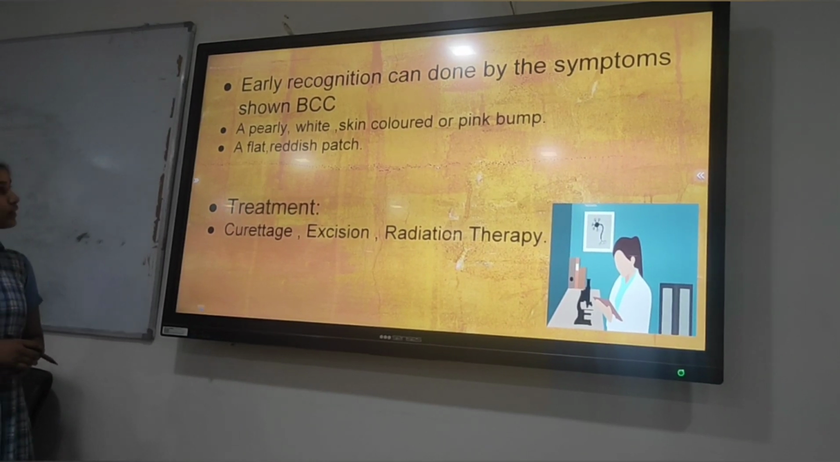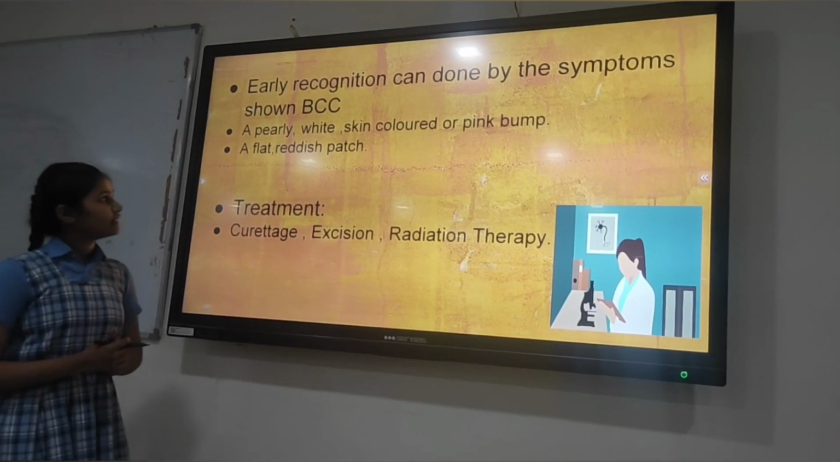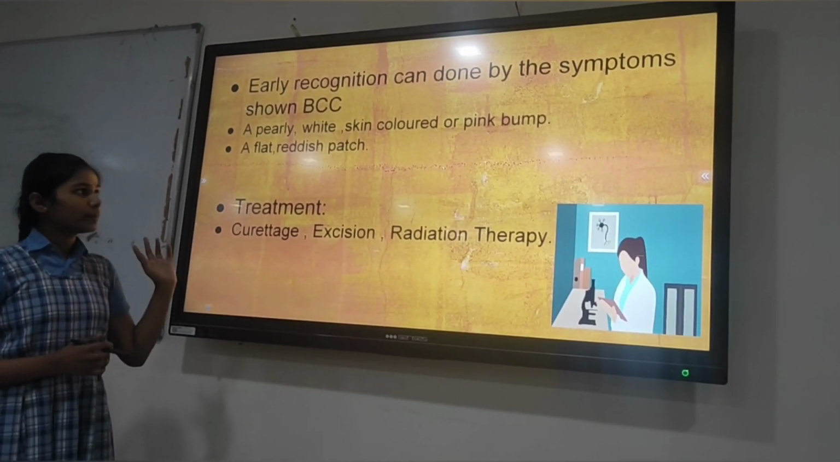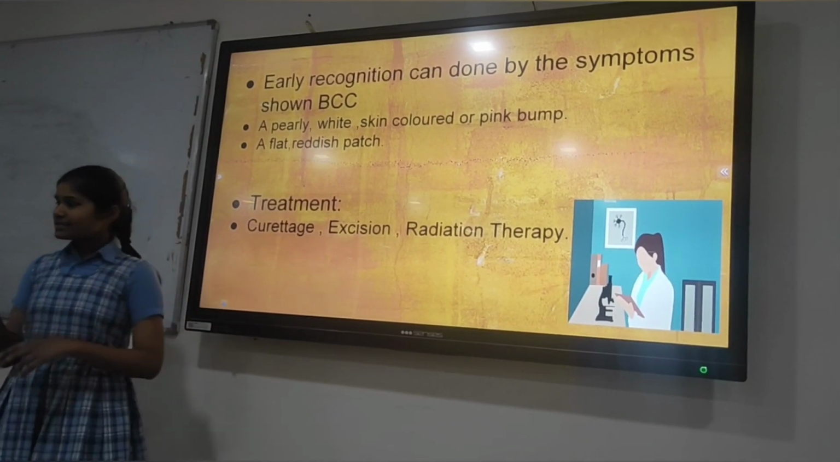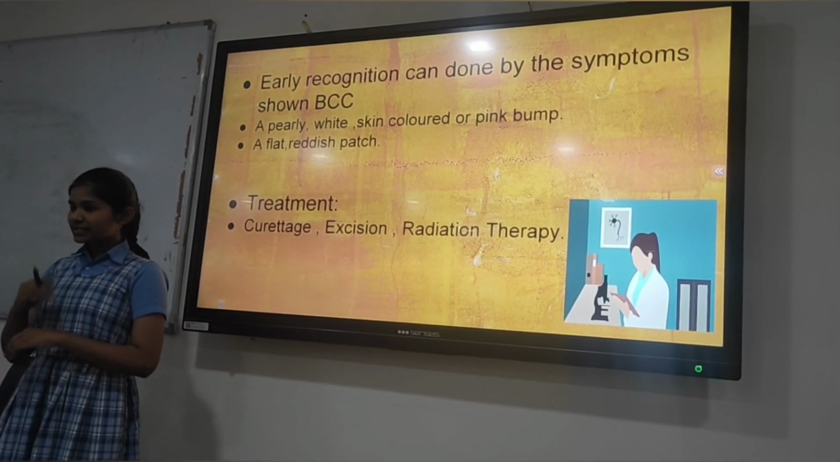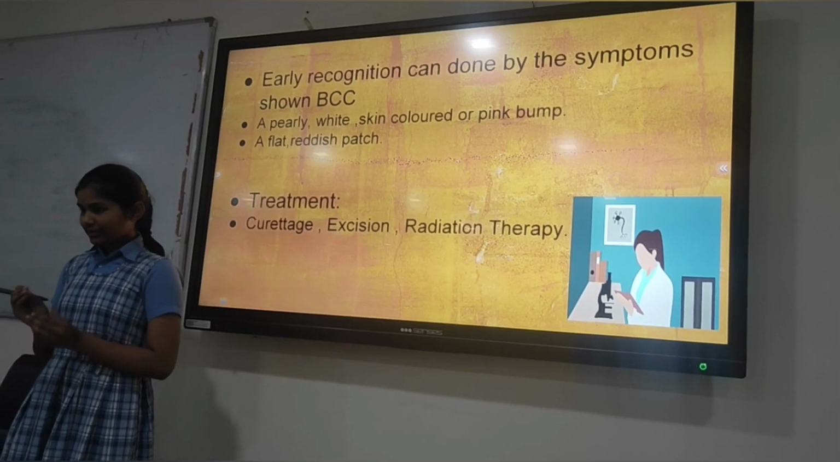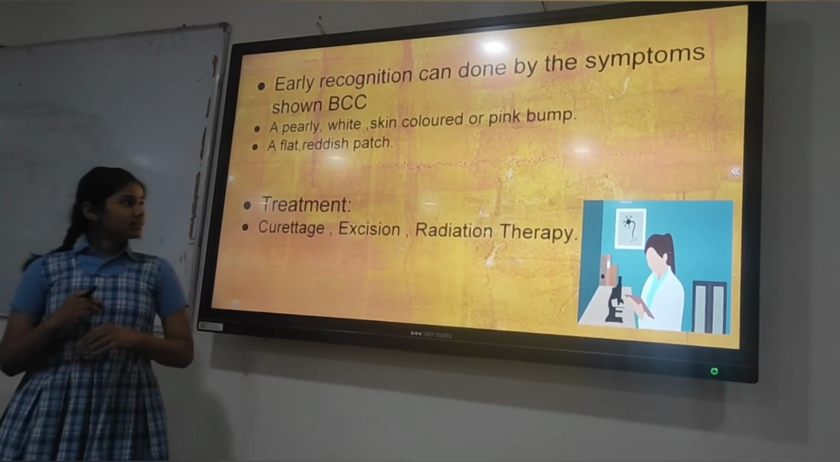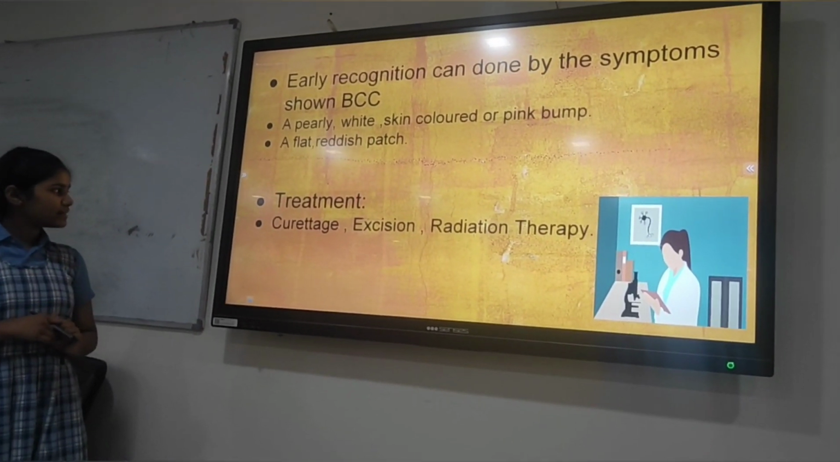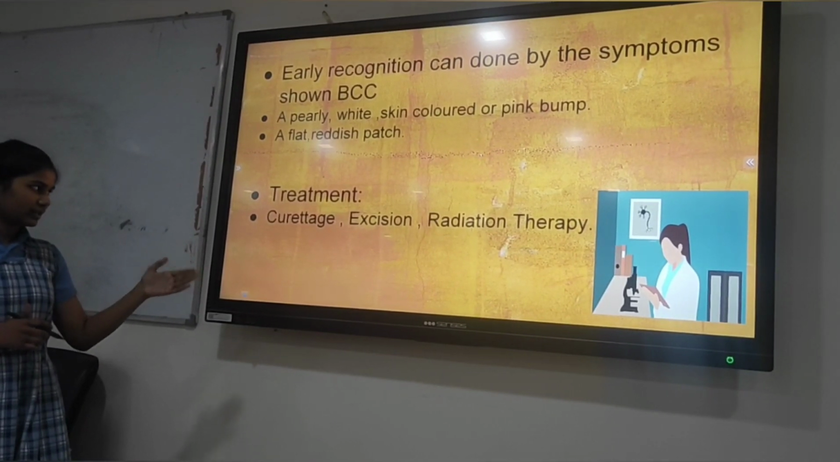This is about the symptoms of BCC. A white, skin-colored or pink bump. A bump is nothing but a bulged portion, which when you see it is filled with liquid. A reddish color bump. It's called a bump. And treatment is curettage, excision or radiation therapy.